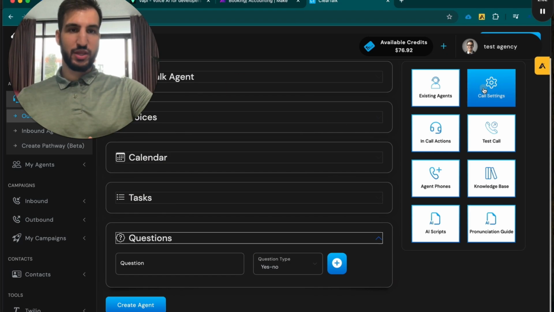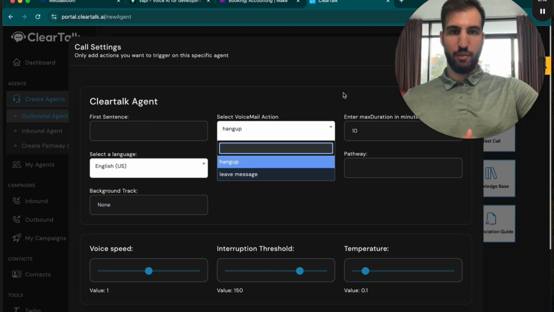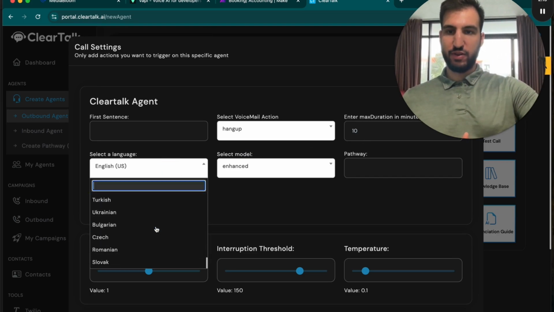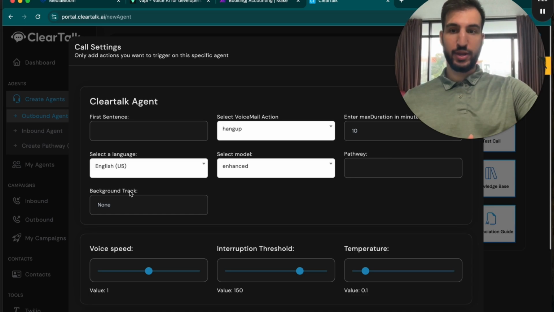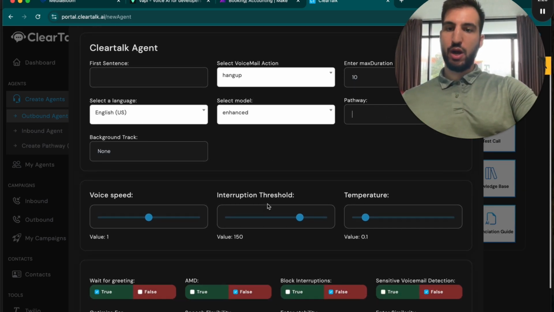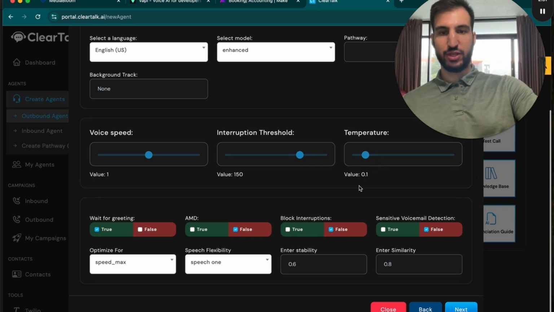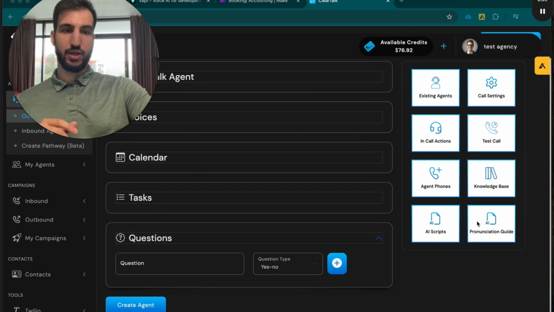And they have things such as call settings, so if you want to customize it even more, you can choose the first sentence, voicemail action, do you want to hang up or leave a message, max duration for the phone calls, different languages. They have a bunch of different languages here. Select the model, so this is like the GPT model, enhanced, base, turbo, GPT. Do you want to use pathways? Because they actually have pathways. Maybe you want to do voice speed, interruption threshold, temperature for how crazy it's actually going to be, stability, speed, all these different actions, and they just make it a little bit more customizable if you want to. The default still works perfectly, right?